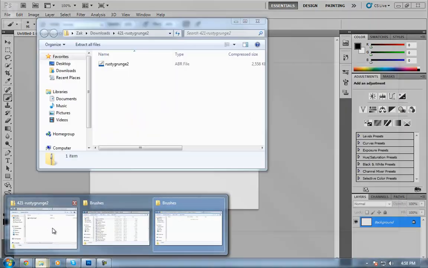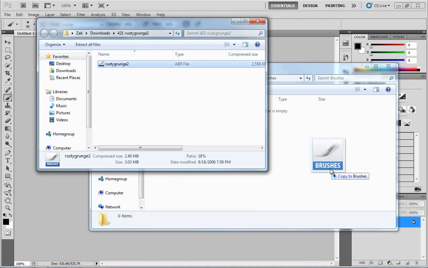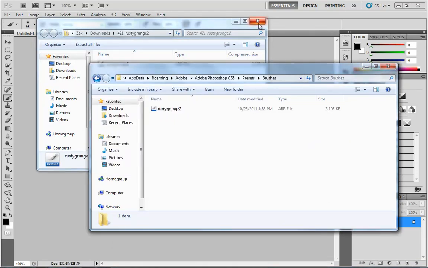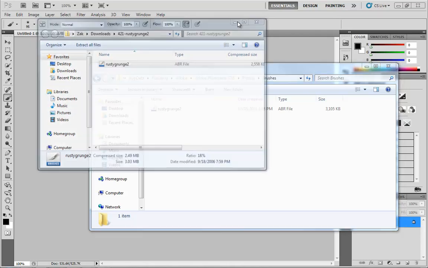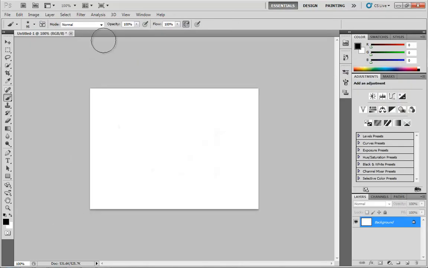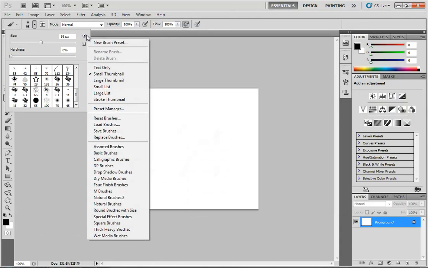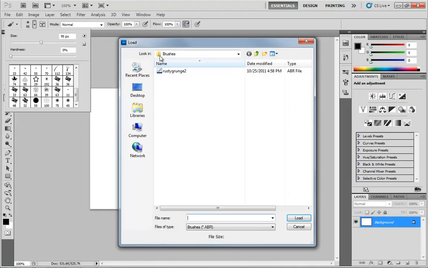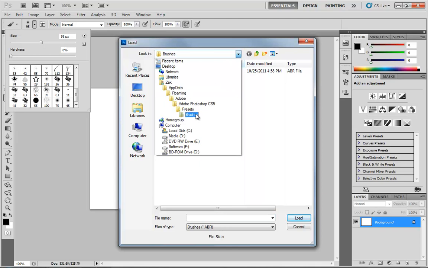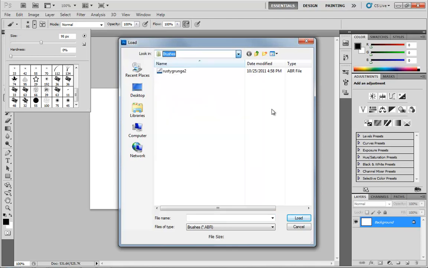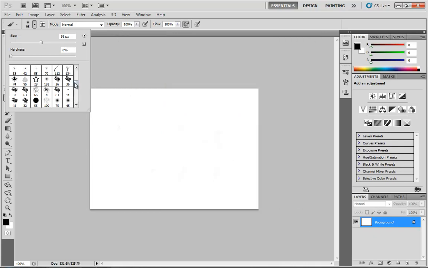So here, let's go back over to our zip file containing Rusty Grunge 2, and I'll just drag and drop like so. Now if we want, we can go ahead and just restart Photoshop if we so desire, but what I'm going to do instead is just load these in. So let's go back over to our little drop down, and we'll choose Load Brushes, and we're already looking inside of that folder now. If you take a look, here we are inside of Brushes, Presets, and so on all the way back down. So let's grab Rusty Grunge, click Load, and now these have appeared at the very bottom. So I have some brand new brushes.